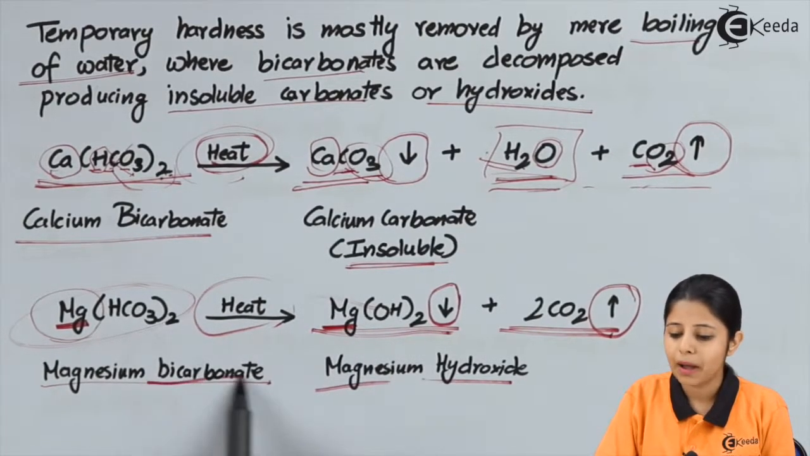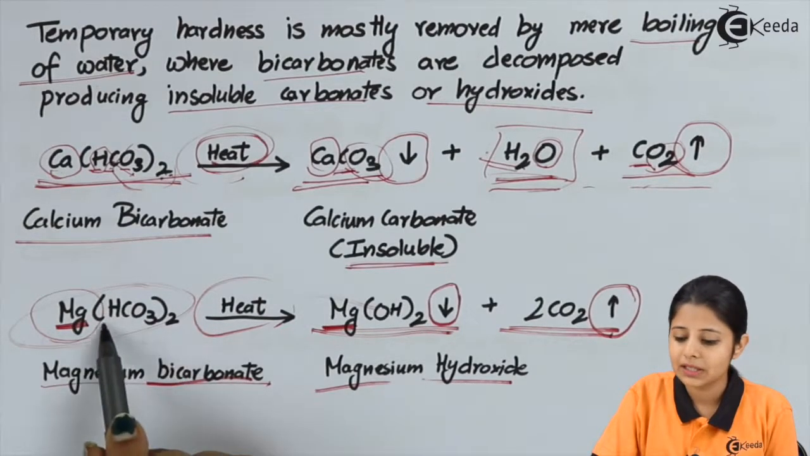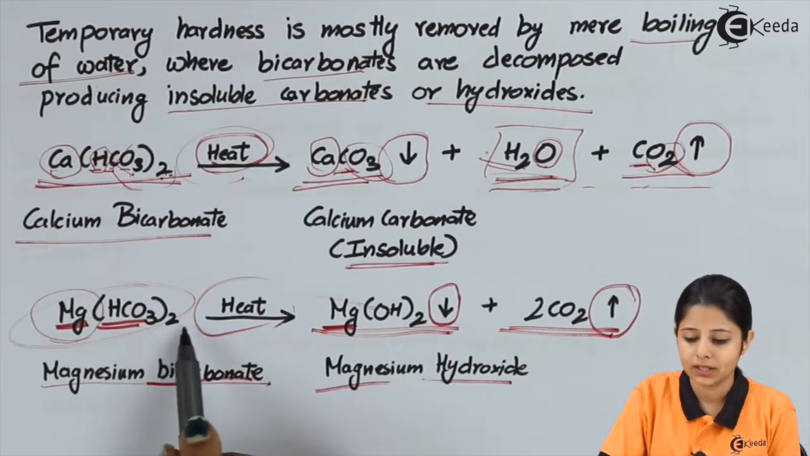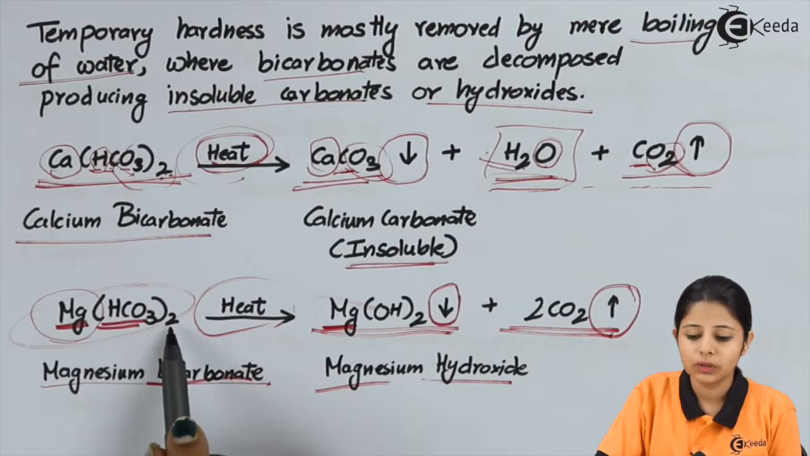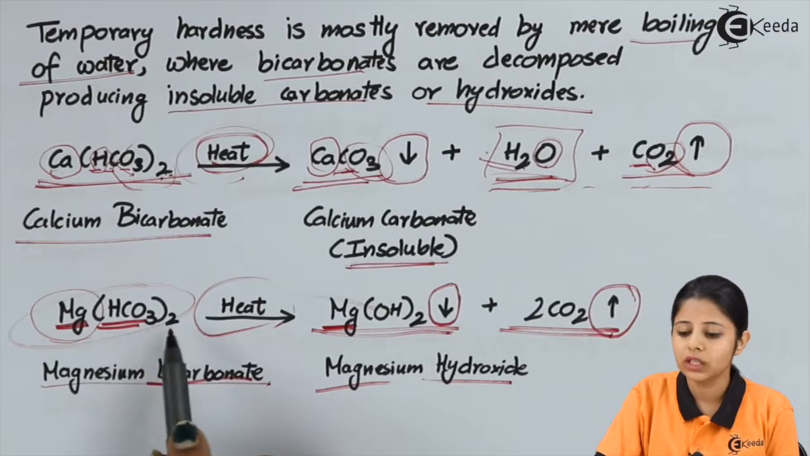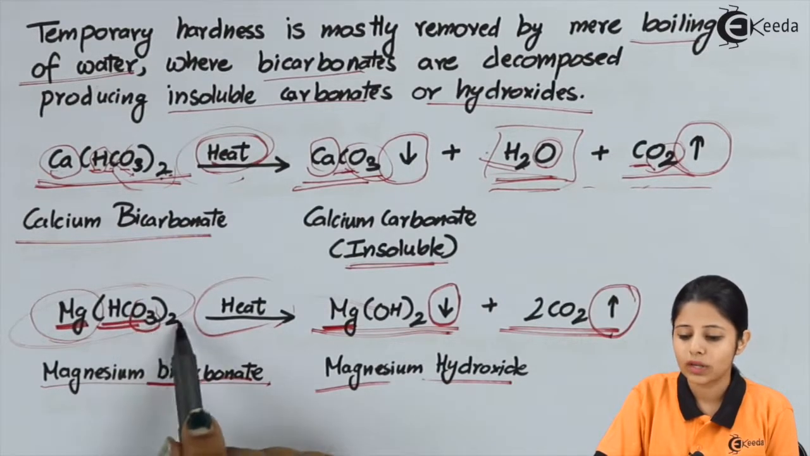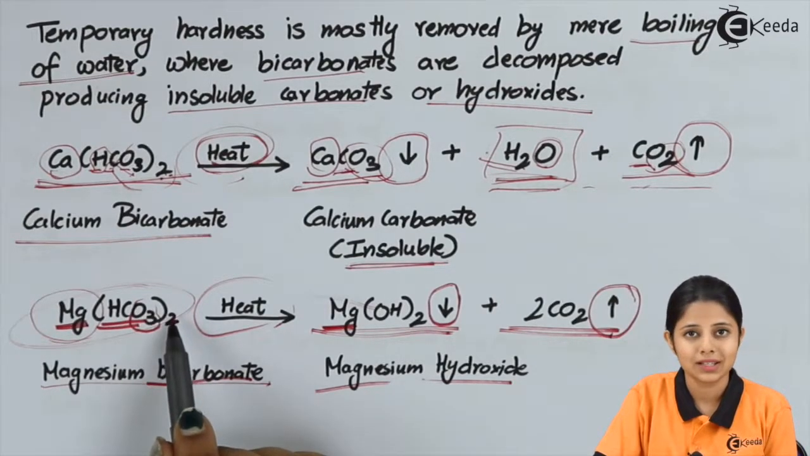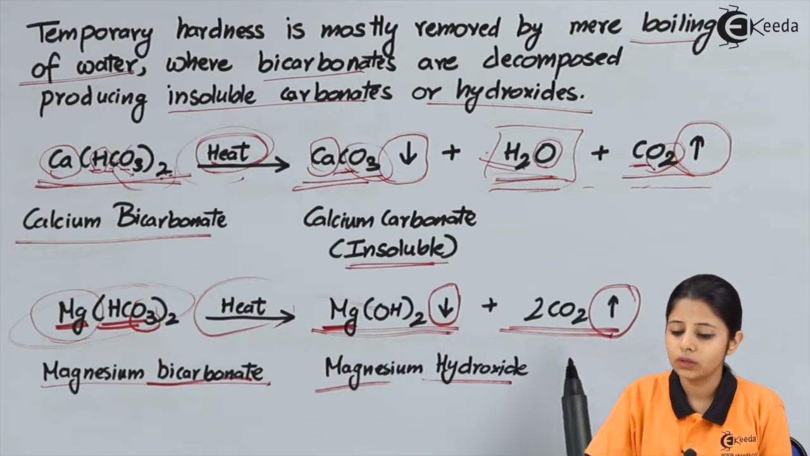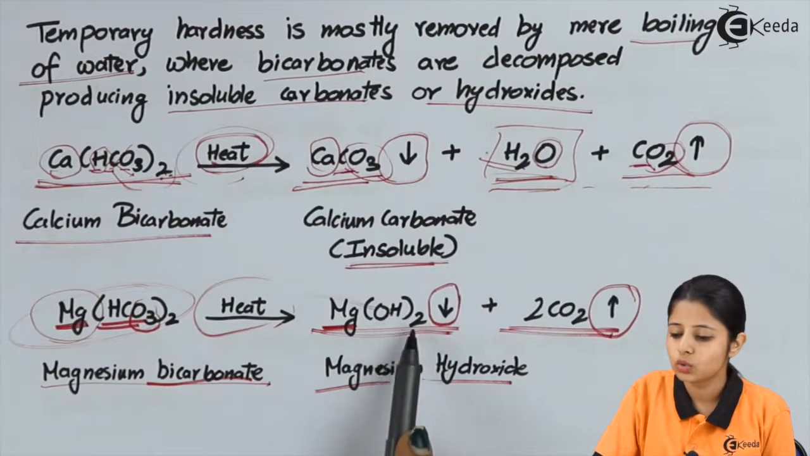Now since it is a bicarbonate, we have HCO3 twice. That means this entire HCO3 is twice. This entire bracket is twice. Therefore the hydrogen will be 2, carbon will also be 2 and I have O3 which is twice. That means this entire O3 is twice. This will be 3 into 2, that is 6. My oxygen will be 6. Let us see the balancing over here. Hydrogen is 2 on the reactant side, hydrogen is 2 on the product side.